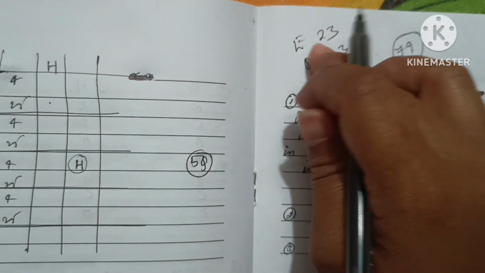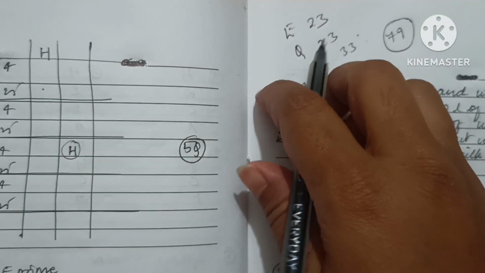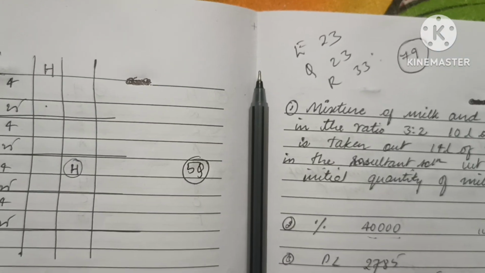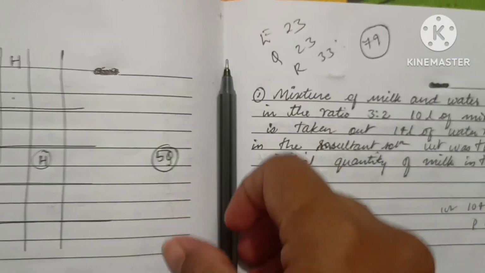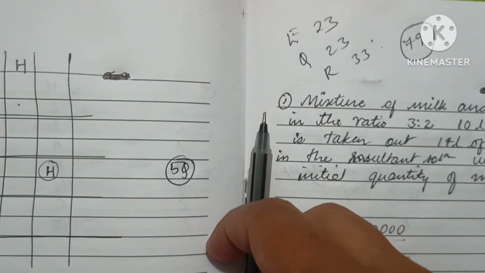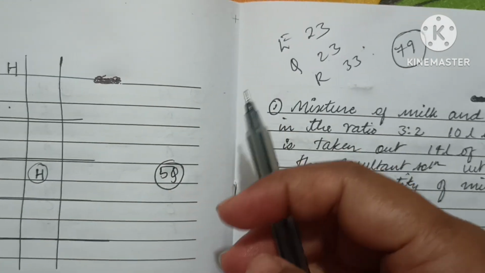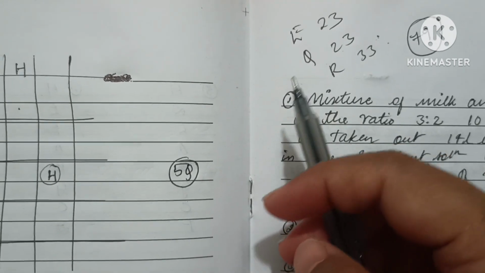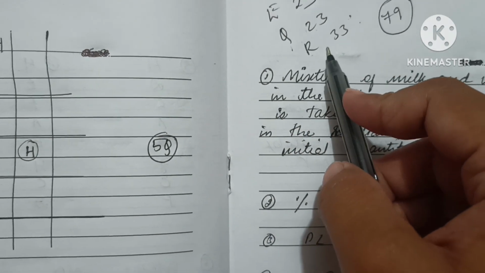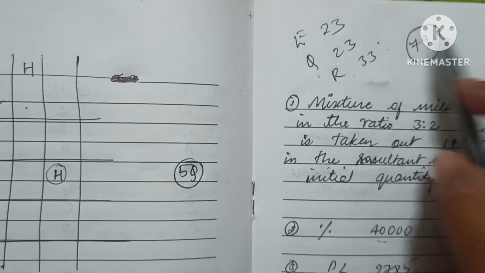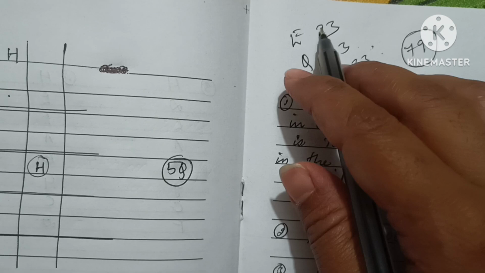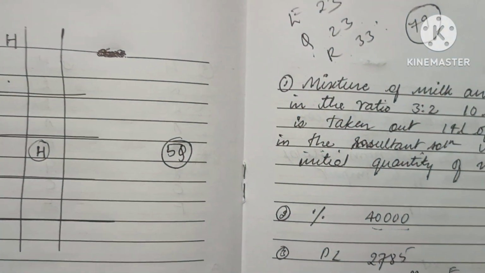I don't know about the English accuracy, and in quant I guess I made one mistake, that is mixture and alligation. All the arithmetic questions were easy, but I chose the questions wrongly, I guess. So that's why my attempts are 23 only. Reasoning was very easy, and even the quant was also easy. English was the only section which I felt was moderate compared to the other two sections.